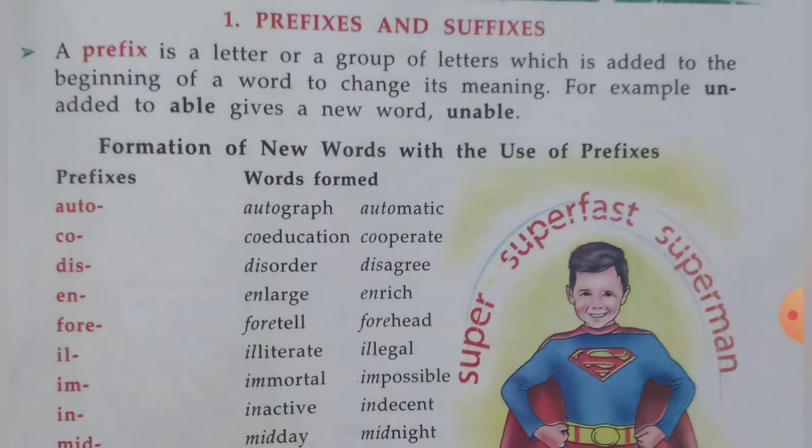When the prefix in is used in the beginning of the word active and decent, that makes the new words inactive and indecent.